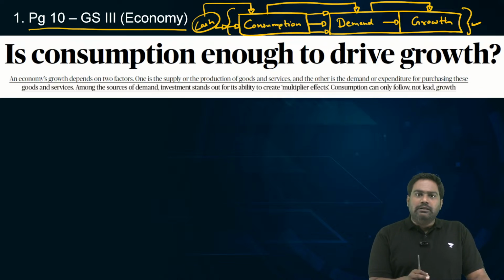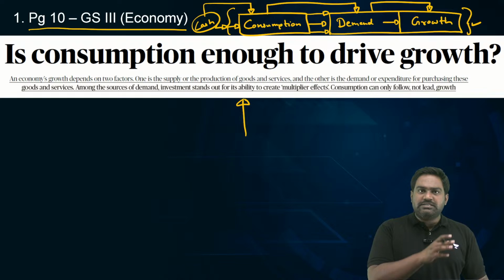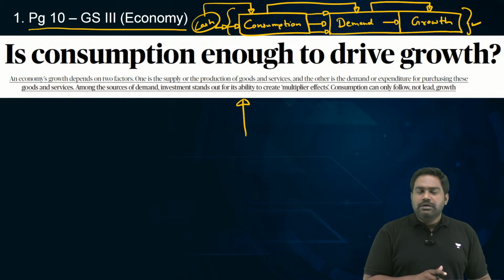But this article doesn't agree with this approach. This insightful, detailed article tells us why the consumption-led model for promoting growth is a wrong model. It's an incorrect approach. So to understand this topic, we need to go beyond the article and we need to look at some basic concepts.